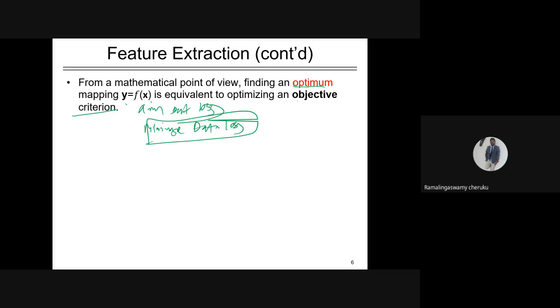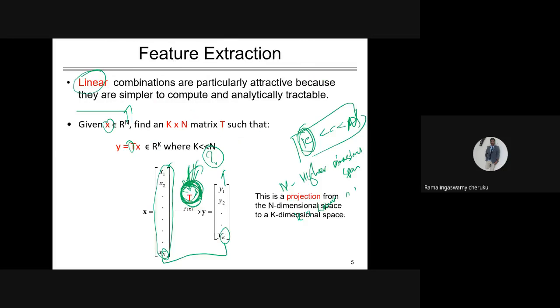Ideally it is not possible sometimes. Sometimes we can achieve 99% data preservation, but most of the time we cannot achieve 100% of the data. Since we try to minimize the data loss as much as possible, we have to choose a criteria function that minimizes the loss. That is the idea.